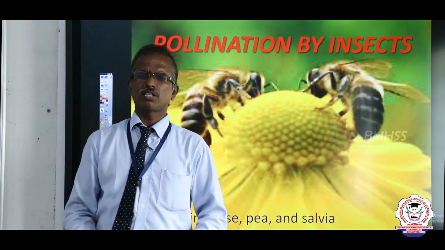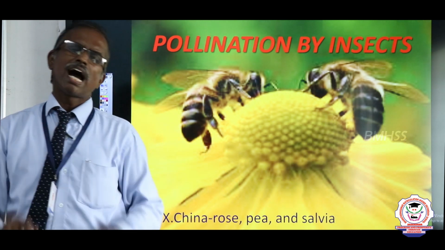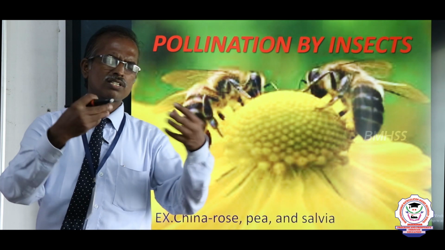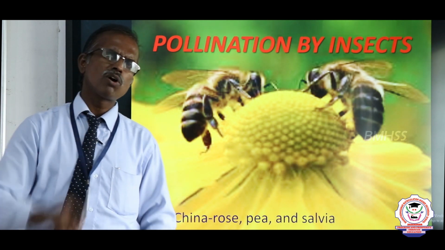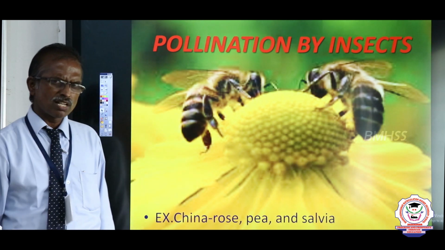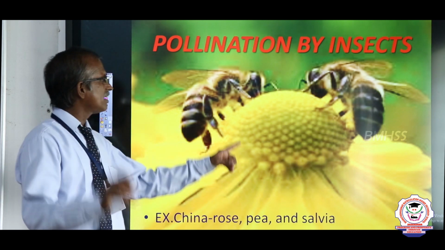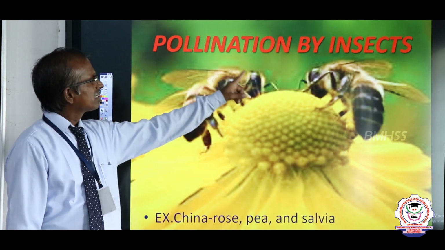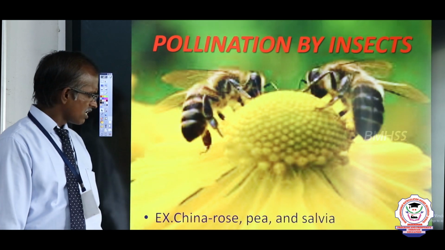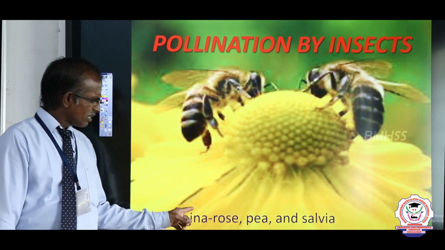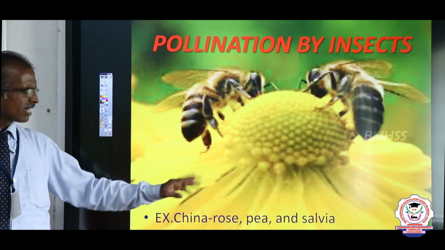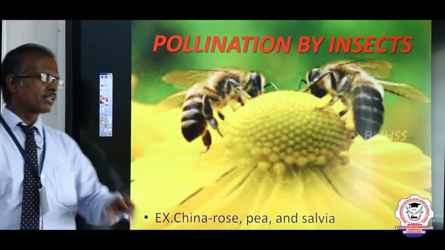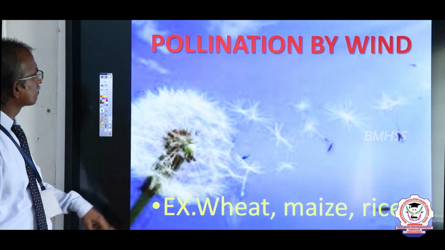The same insect goes and sits on another flower and dusts the pollen grains on the stigma of the other flower, which brings about pollination. Here pollination by means of insects is called entomophily. Examples are China rose, pea and salvia plants, which show insect pollination.